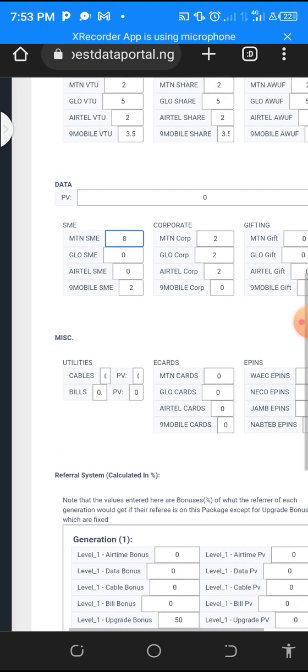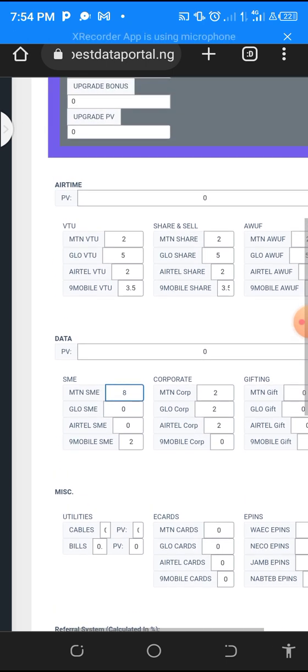So before I leave, I also want to show you about airtime. You don't need much calculation for airtime. Just check the price. Let's say you want to buy on the website, and you see that maybe MTN, you are able to buy it at, let's say, 97 naira, for instance, and then you want to gain 1 naira on each of them. Airtime doesn't have much gain, but accumulation of it is something. So that means you are going to give your reseller 2%.